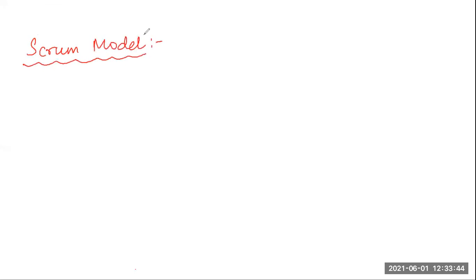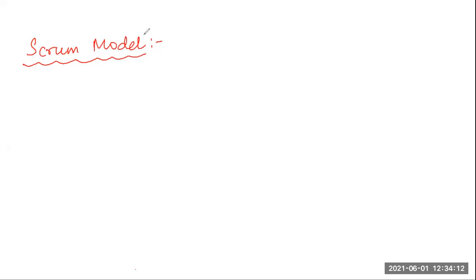Okay, so in the last class, we finished the topic of the extreme programming model under the agile development model. We learned the main logic or idea, why it is named so, and the areas where it is applicable and where it is not suited. Today we will start off with the next model, that is the Scrum model.